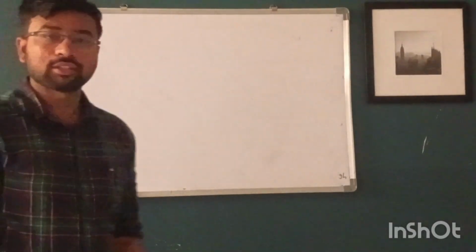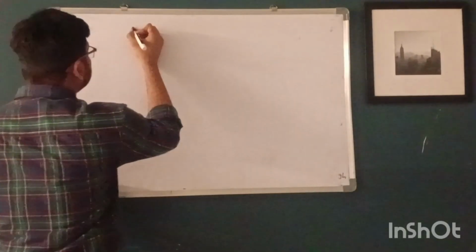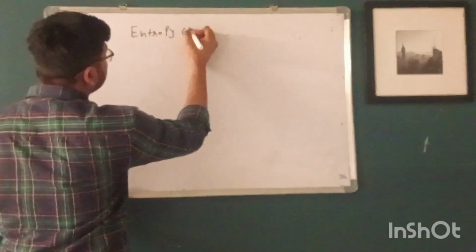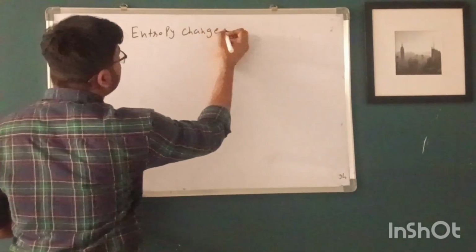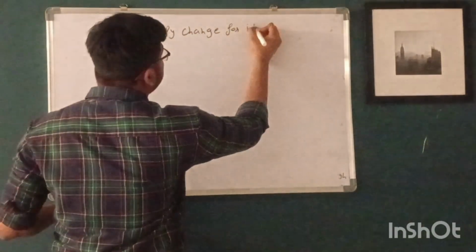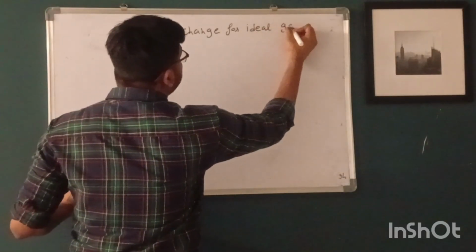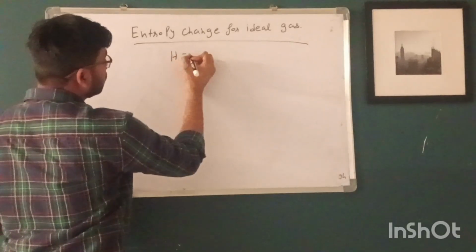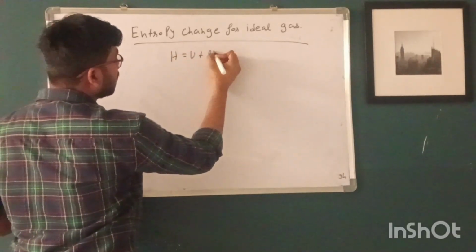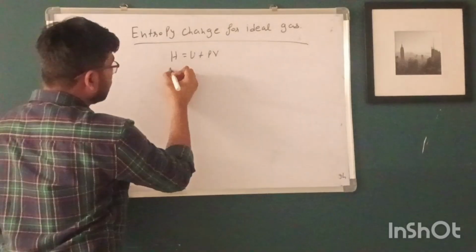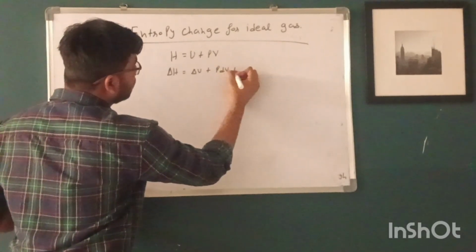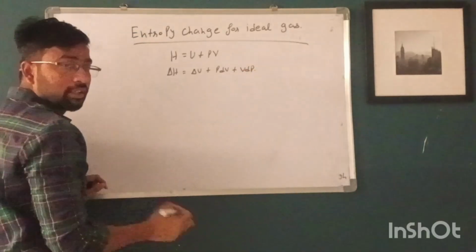Now our next topic is how to calculate the entropy change for an ideal gas. We know the relationship between enthalpy and internal energy: dH is equal to dU plus PdV plus VdP after taking the derivative.